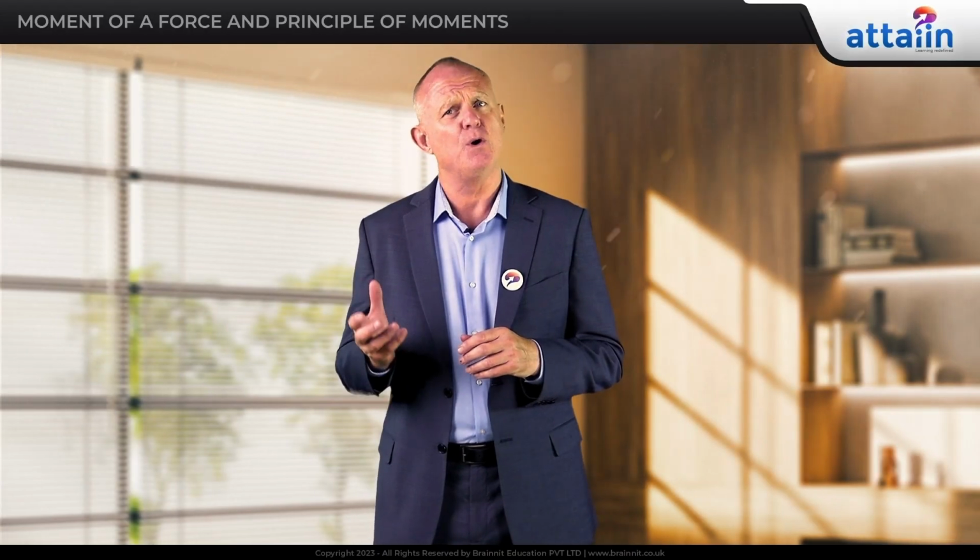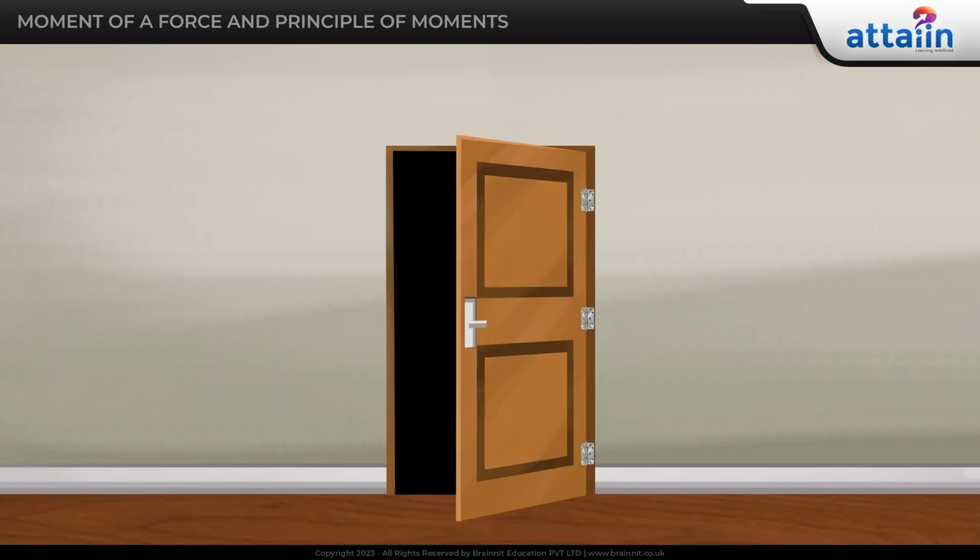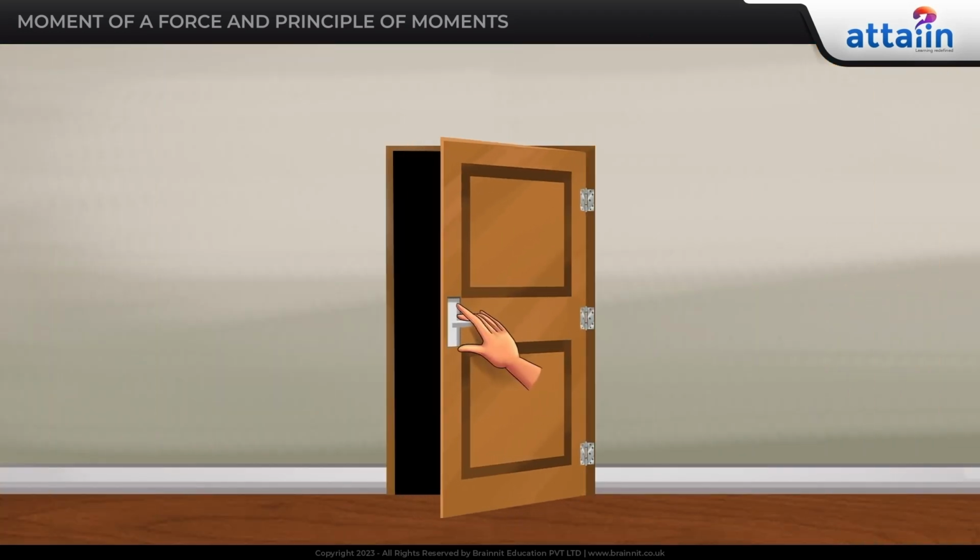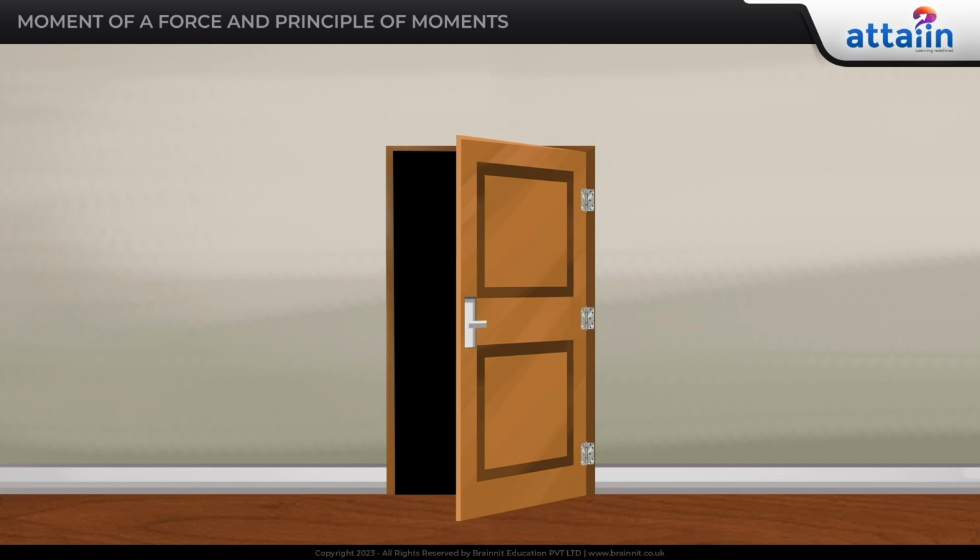Let's try and figure out what else can affect the moment. So, if you're trying to push an open door from the handle, it is easy. Try pushing the door closer to the hinge. You will have to apply a hell of a lot of force to be able to rotate it even a little.